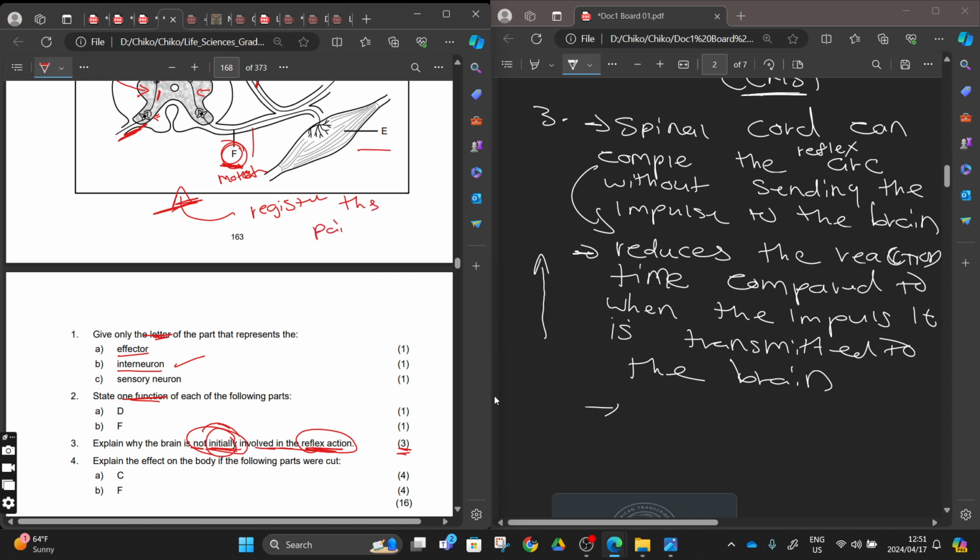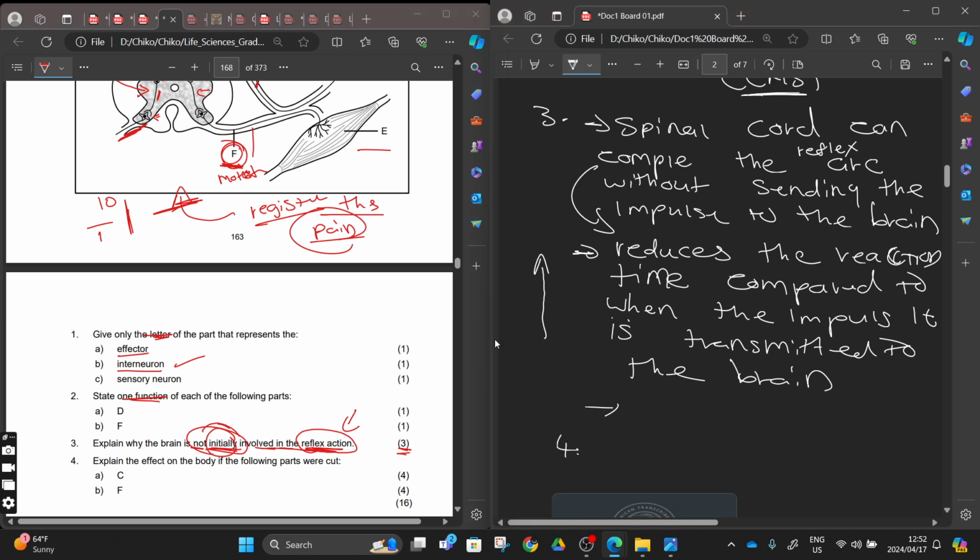Your brain now tells you, hey, you bent there, and here's the pain, here's the magnitude from 1 up to 10, the scale of the pain that you are going to feel from that reflex action. So it's not involved because the spinal cord can complete the reflex arc and it can reduce the reaction time. After reaction time, that's when you can have 2 here and 3.